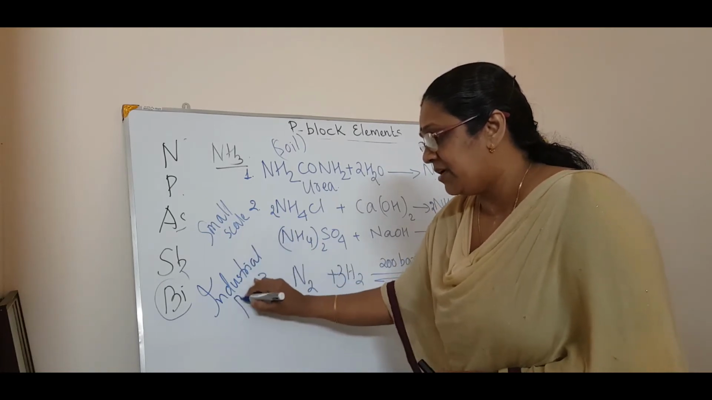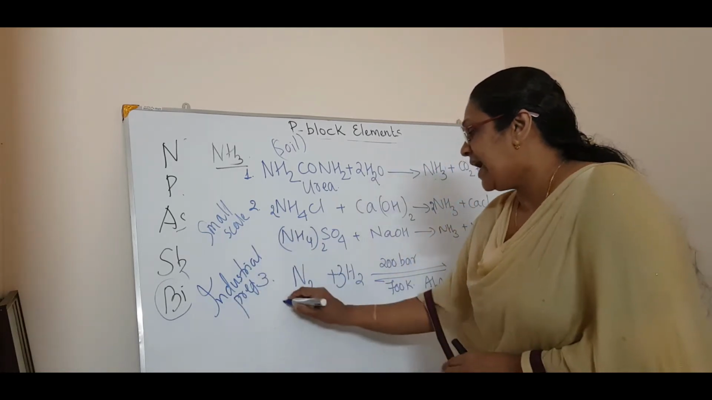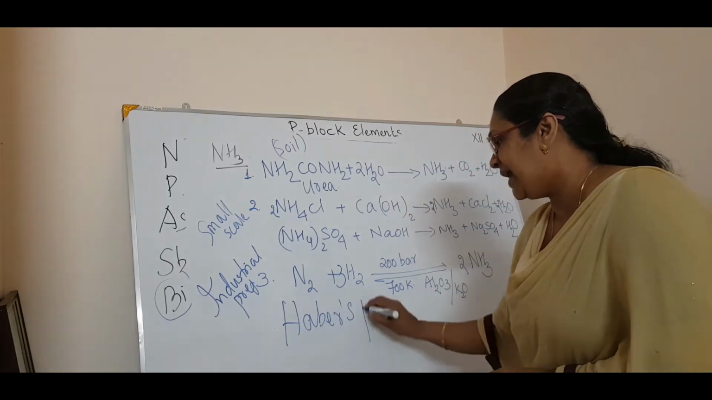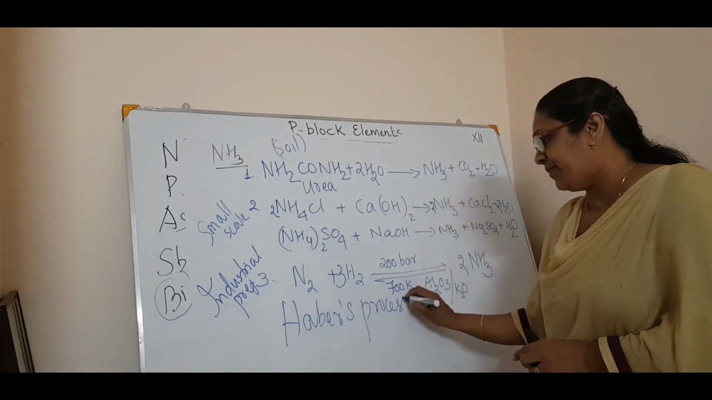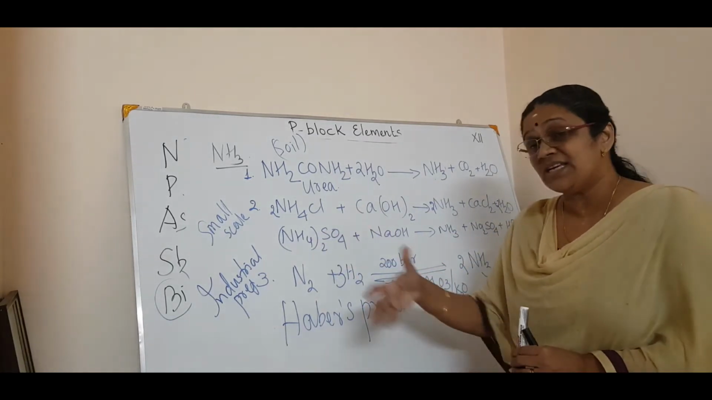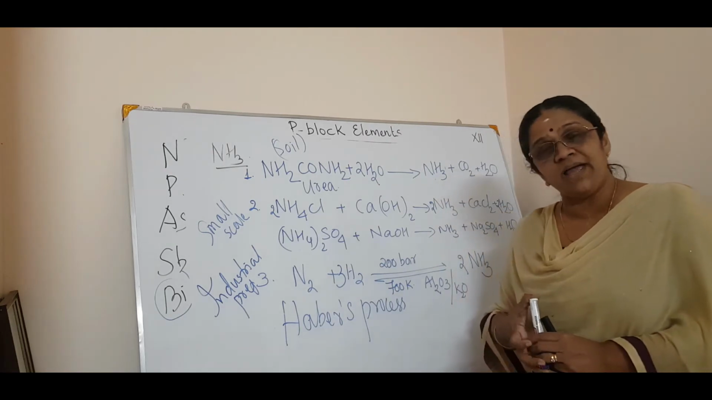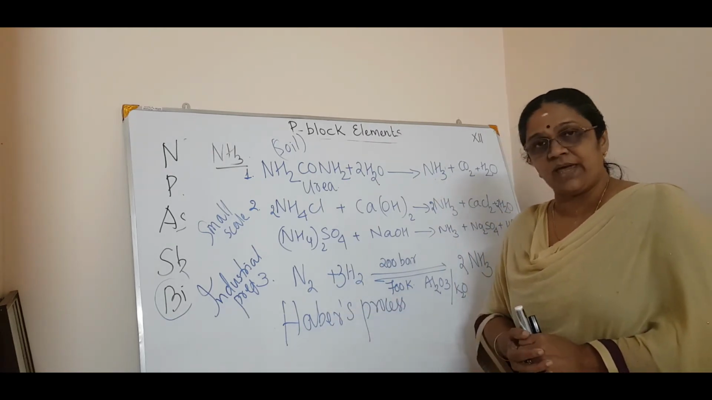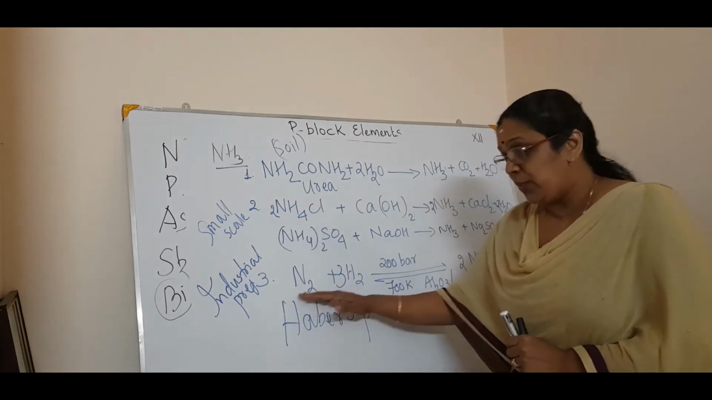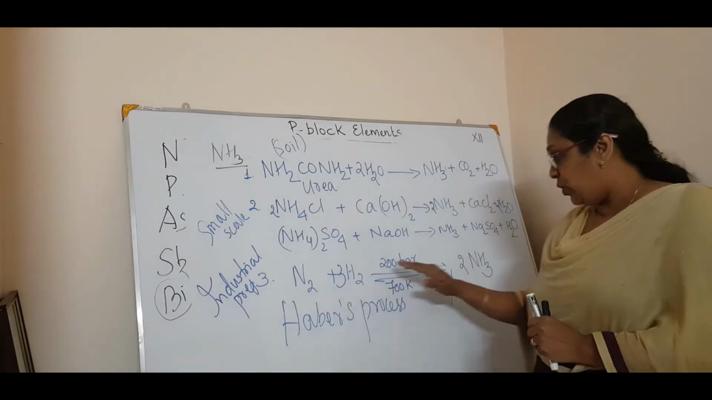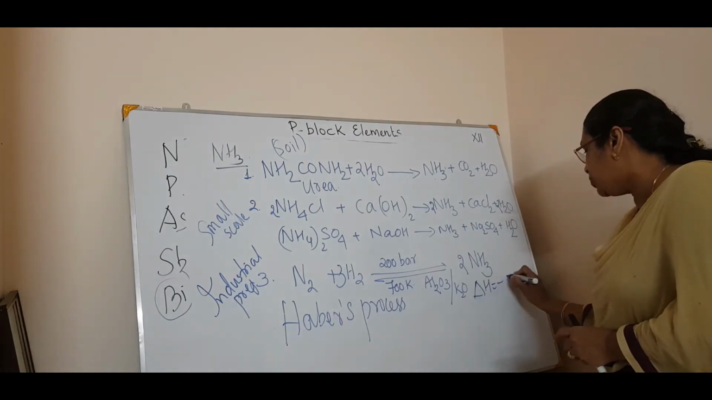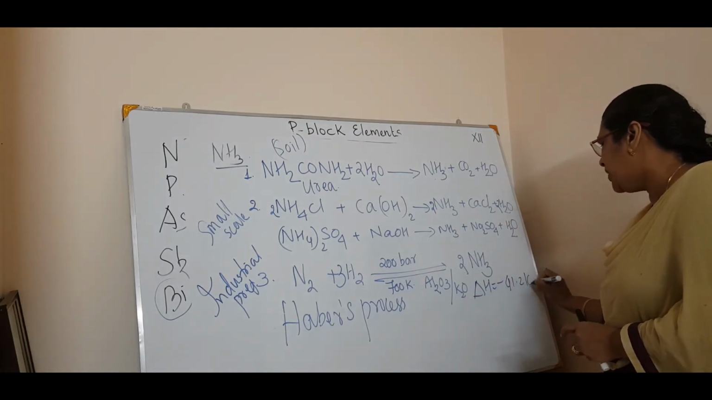Industrial preparation. And the process is called Haber's process. Very, very important. It is called Haber's process for the manufacture of ammonia on a large scale, or industrially ammonia is prepared by Haber's process. Okay, now we will see what is Haber's process. You know, that is when nitrogen is treated with hydrogen, you will get ammonia. Being an exothermic reaction, delta H is equal to minus 41.2 kilojoule per mole.